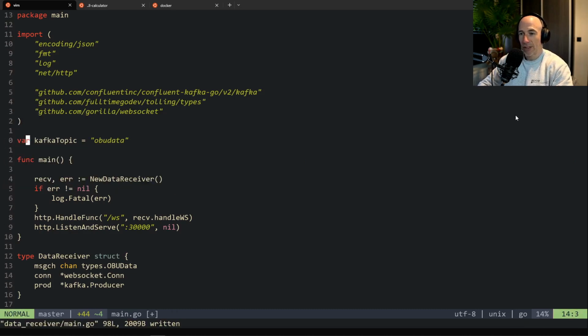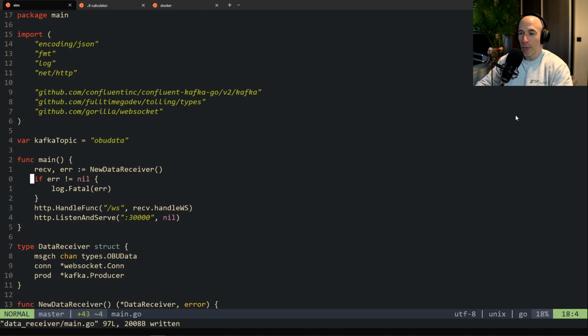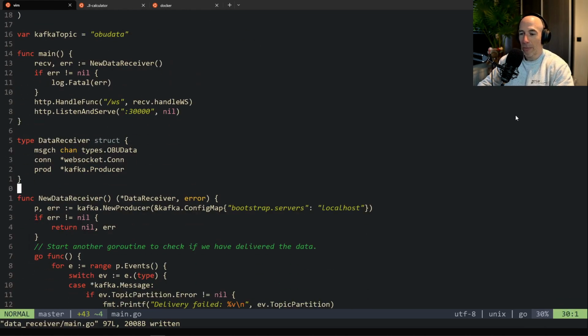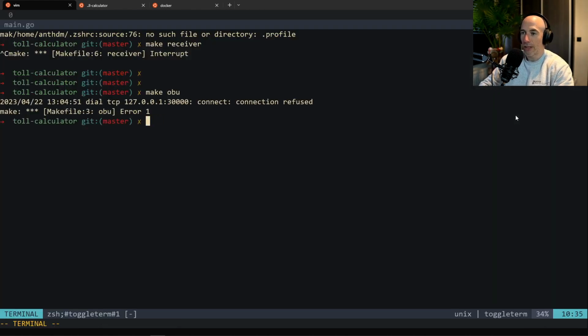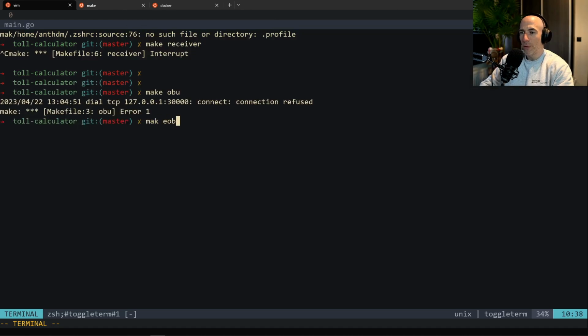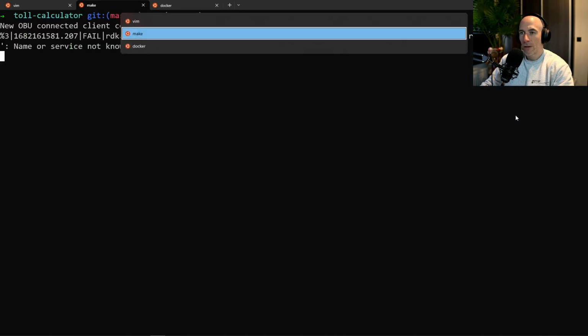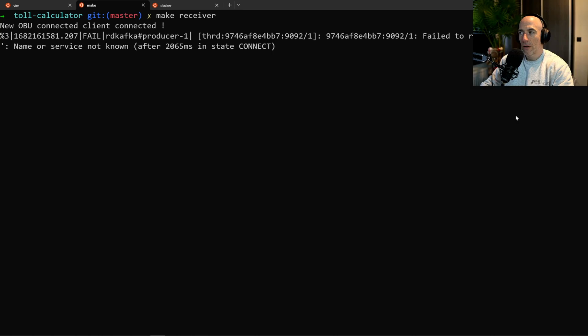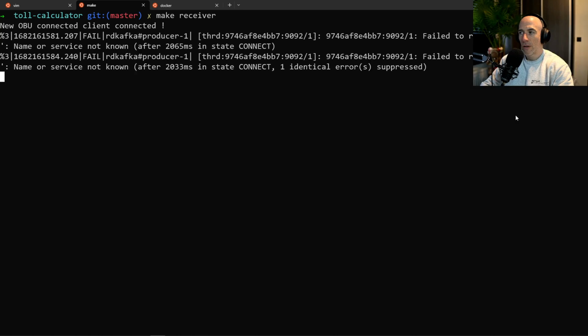So we're going to make it a var, right? Actually, what we could do here is make it. We're going to make it clean, guys. We're just going to see if this is going to work, right? This is this OBU. Where are we here? This is going to be the make receiver. Receiver, just like that. All fine. Make OBU. Name or service not known.